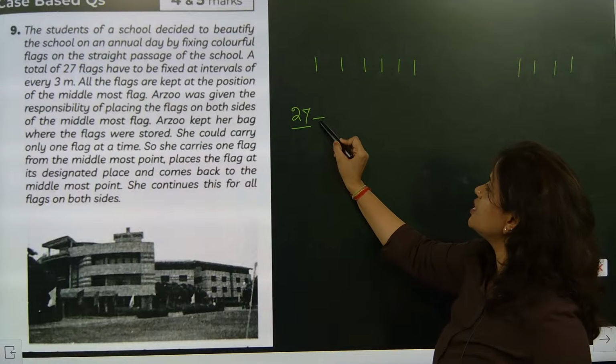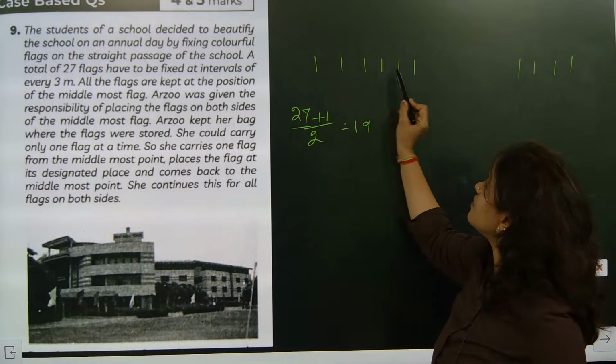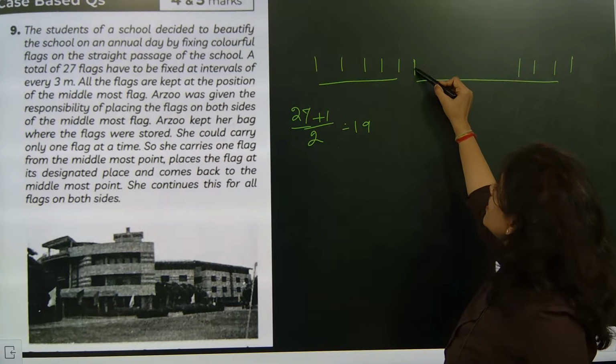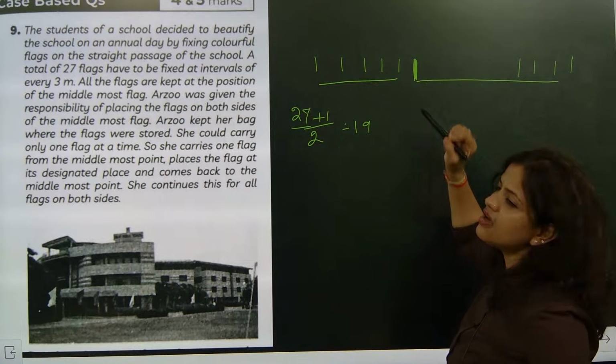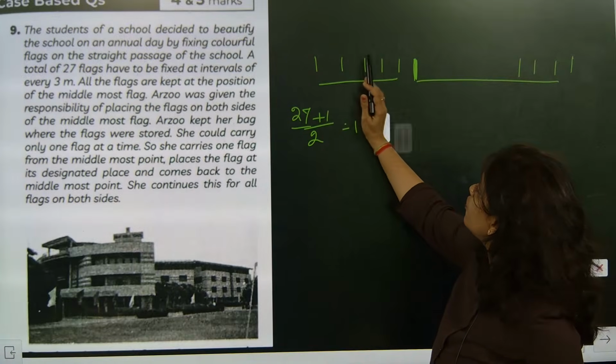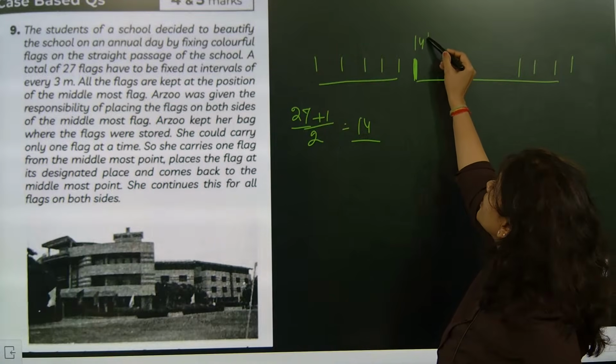So 27 plus 1 by 2 means the middle term will come now. Sorry, 14. 14 will become the middle one. Correct now? So the 14th flag will become the middle one.